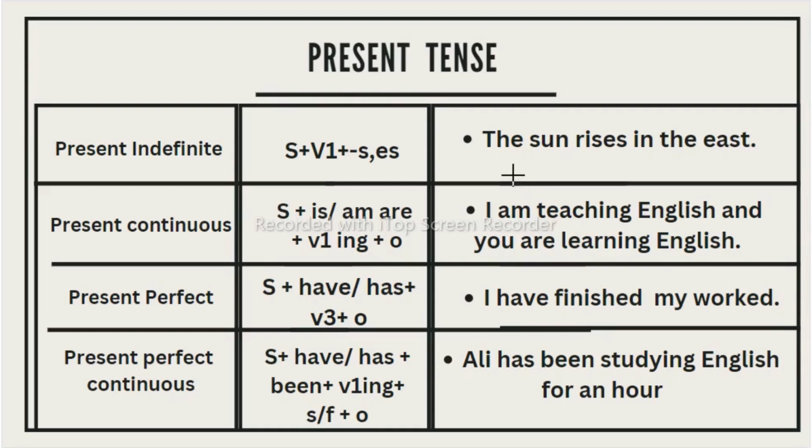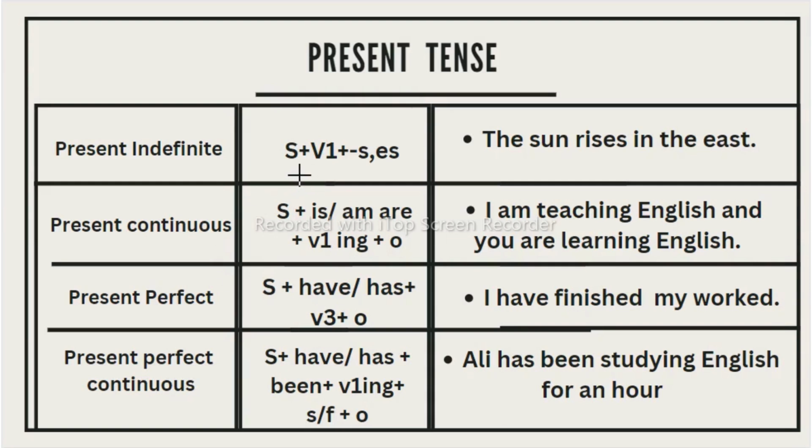For example, you can see here, "the sun rises in the east," which means it is rising in the east, it rose in the east, and it will rise in the east, which shows present, past, and future. It does not depend on any particular time. That's why it is called indefinite. And why do we say simple tense? Because we can convey our meaning by using only subject and verb.